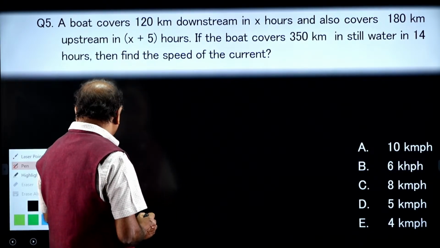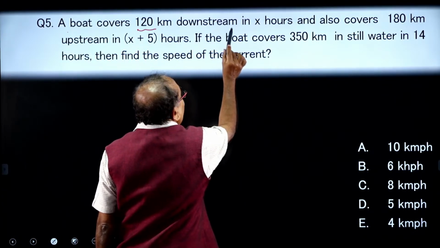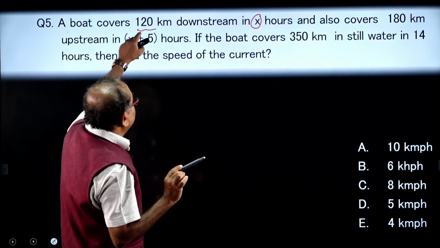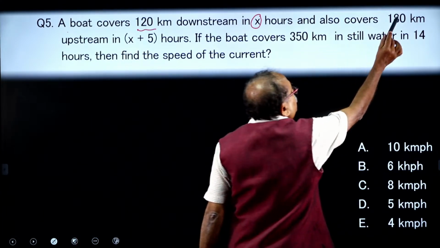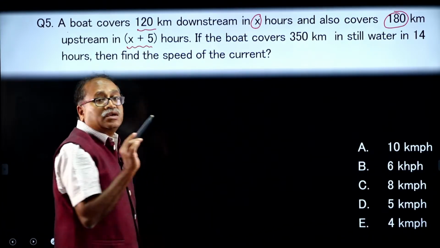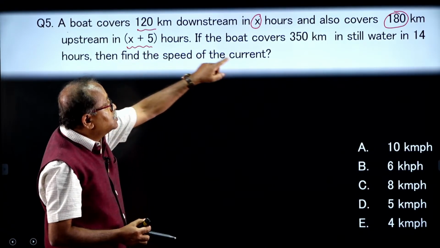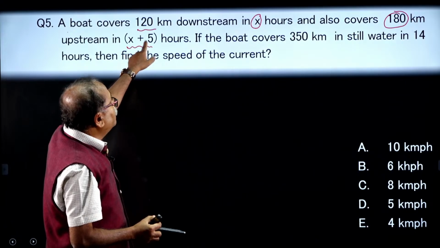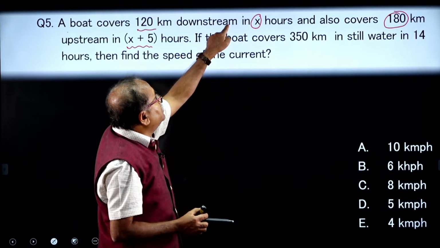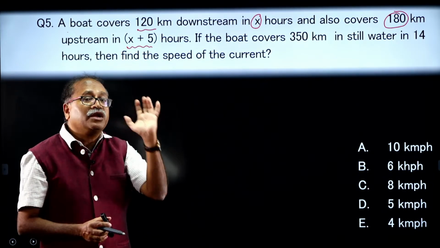The total 10 questions will be discussed here. A boat covers 120 kilometer downstream in x hours. Downstream in x hours, the distance is given to us, and also covers 180 kilometer upstream in x plus 5 hours. So, the time difference is there. So, 180 kilometer covers 5 hours more than 120 kilometer which is covered in downstream. So, the difference of time is there. Keep that in mind.